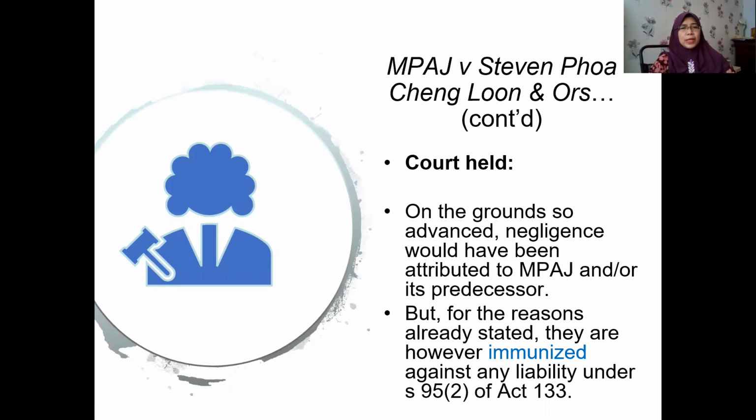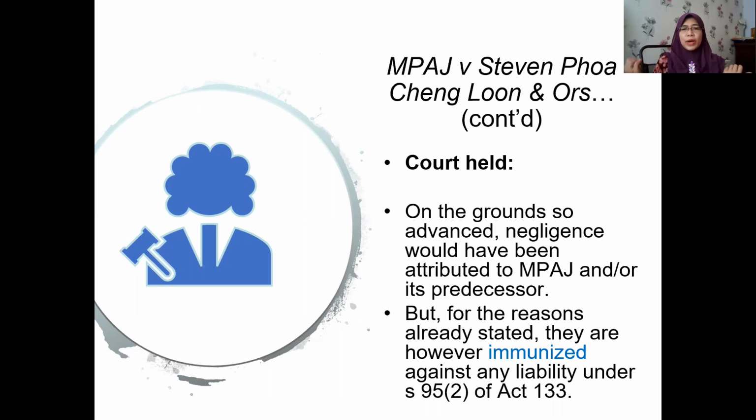All right, so what's the decision after the respondent produced all the arguments here? The court held that on the three grounds advanced just now, the three reasonings, the court agreed negligence would have been attributed to MPAJ, the local council, and or its predecessors. Here, halfway they succeeded already. The court accepted the argument, but for the reasons already stated, actually MPAJ were immunized. They are given immunity against any liability under which act?